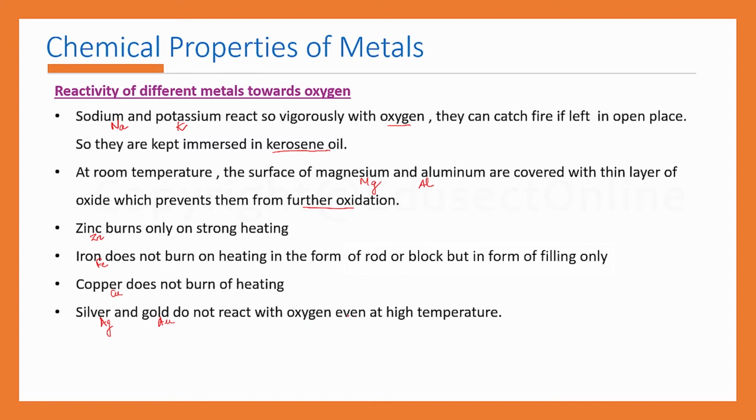Thus, the order of reactivity of the metals with oxygen will be like this. The most reactive metal towards oxygen is sodium, followed by magnesium, zinc, iron, copper, and silver. That means the most reactive metal towards oxygen is sodium, and then this reactivity decreases going right, and the least reactive metal towards oxygen will be silver, Ag.